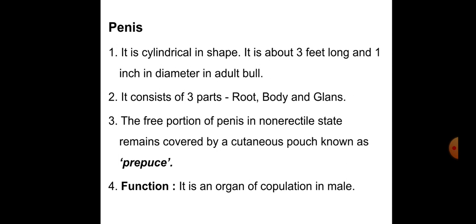So next is the penis. It is cylindrical in shape, about 3 feet long and 1 inch in diameter in an adult bull. It consists of three parts: root, body, and glans. The free portion of the penis in the non-erect state remains covered by a cutaneous pouch known as the prepuce.